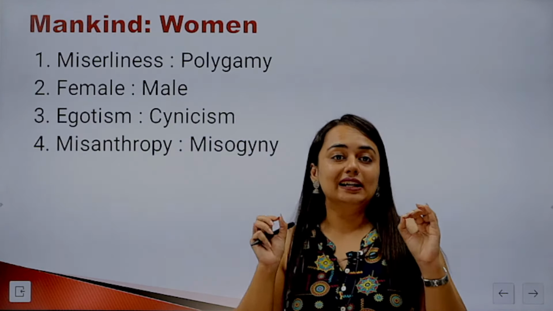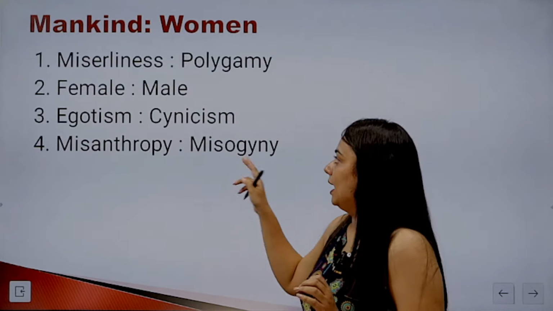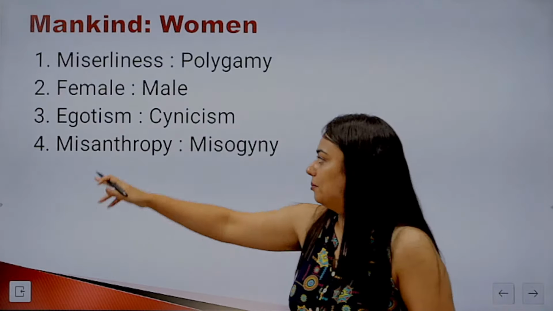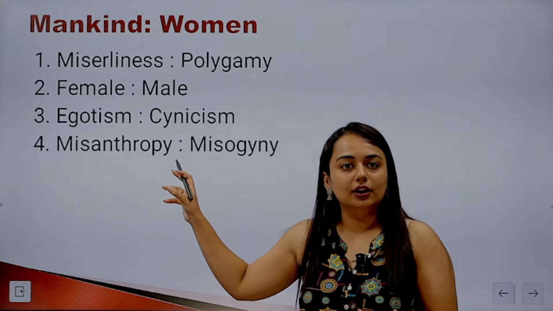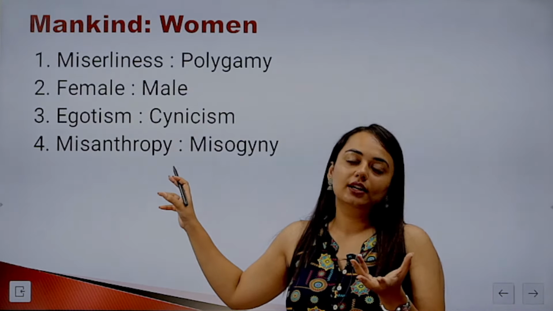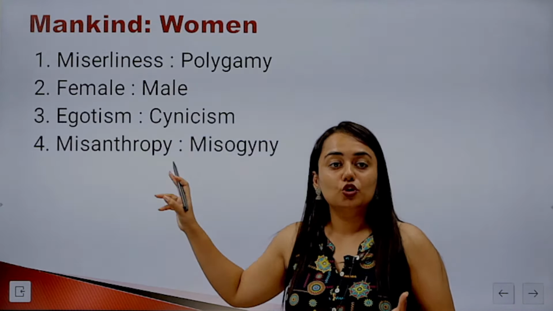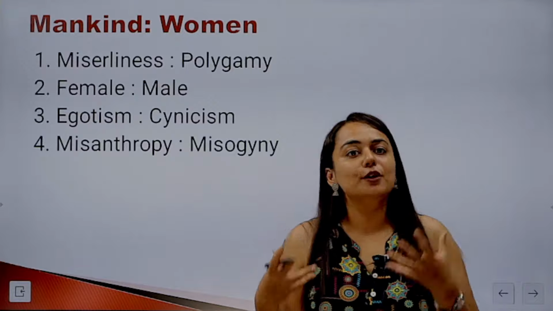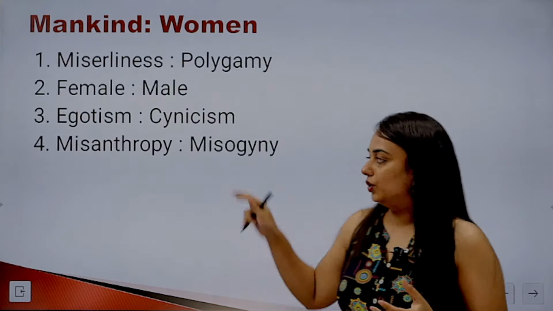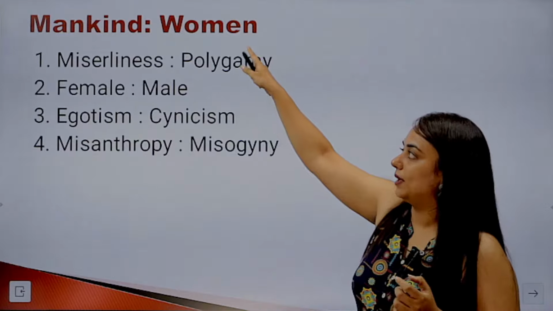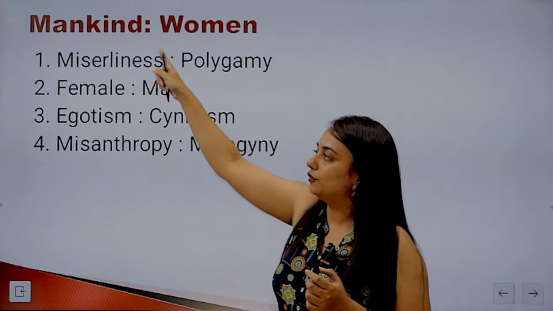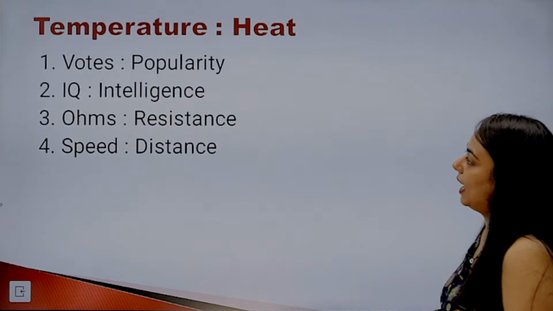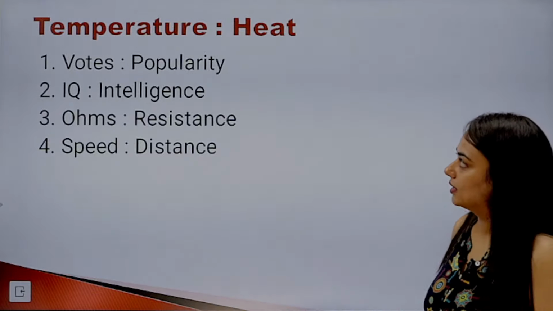Egotism and cynicism again doesn't have a similar relationship like mankind and women. The one and only clear answer here is misanthropy and misogyny. Mis, which is a root word, means hatred. Anthrop is anything related to human beings. So misanthropy means hatred for mankind, and misogyny means hatred for womankind or just for women. So this is a similar relationship like the first one. B is a part of A. So like this, you'll have to find out the meanings and then match them with the right answer.